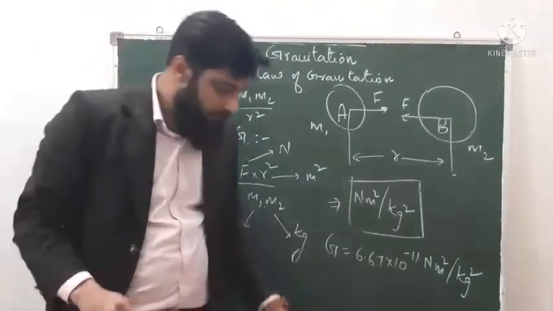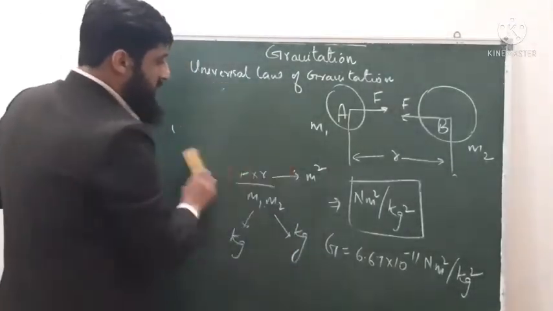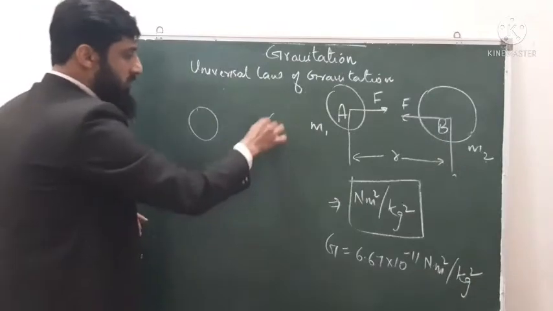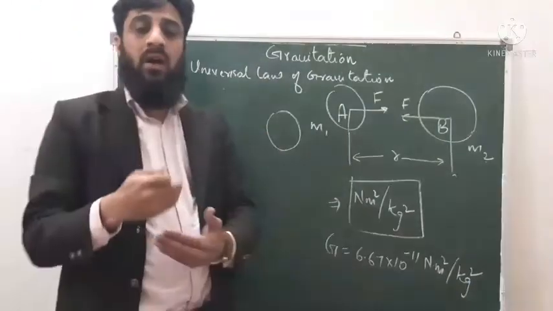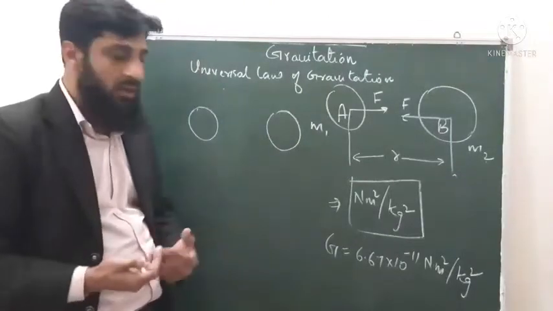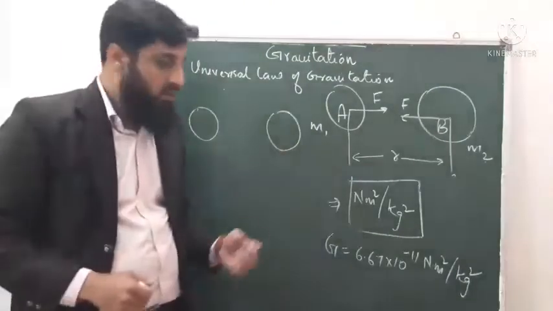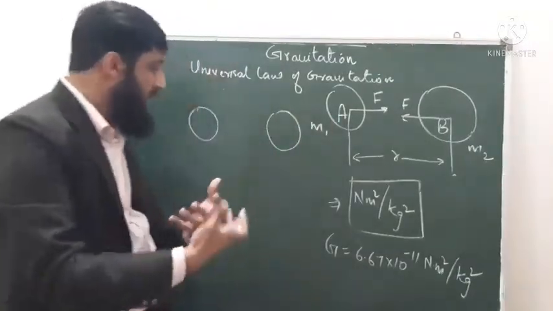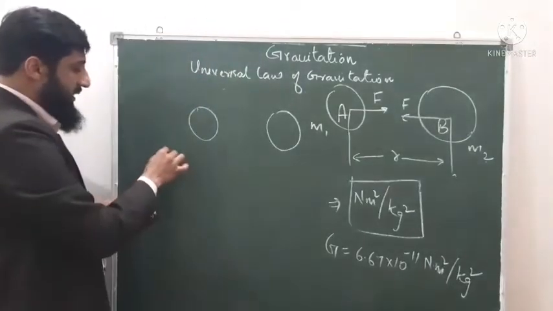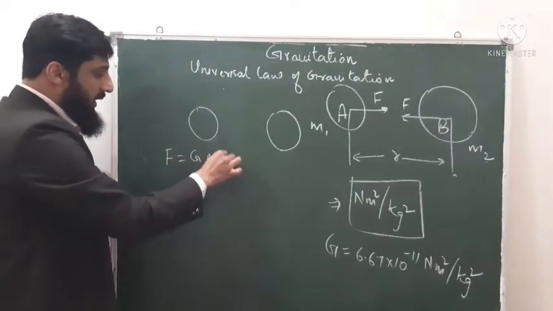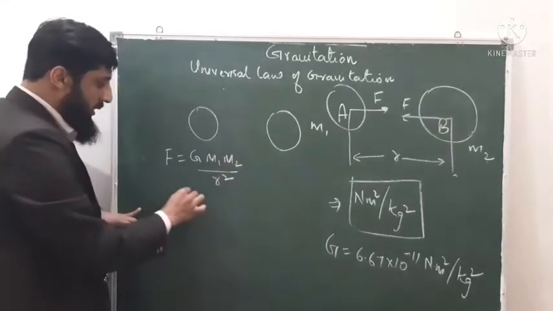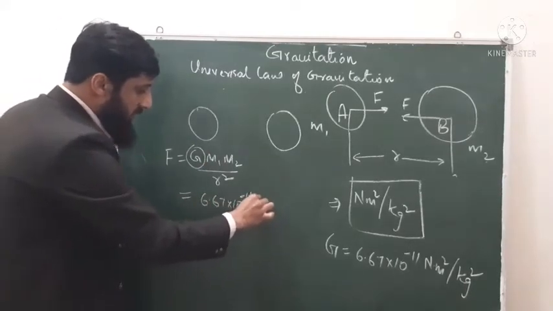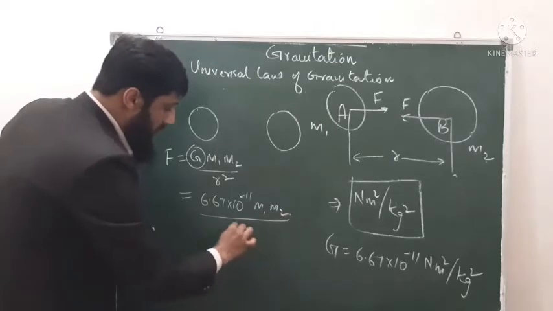So there is one question that arises. One student asked me, sir, if there is a force of attraction between two objects, and according to Newton's law of gravitation these bodies attract each other, then why don't they meet? How is it possible? In this case we can say that yes, F equals G m1 m2 upon r square is the formula, and the value of G is 6.67 into 10 power minus 11.